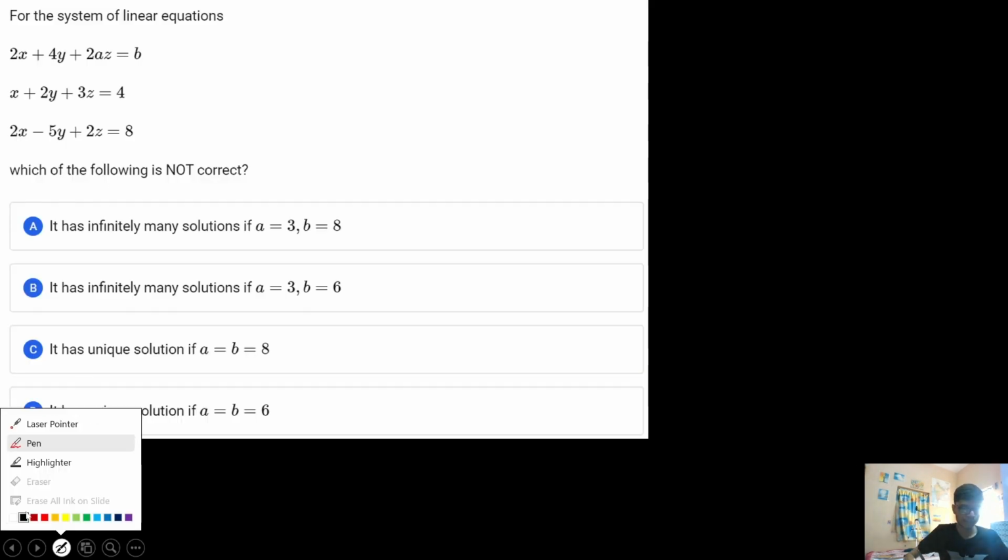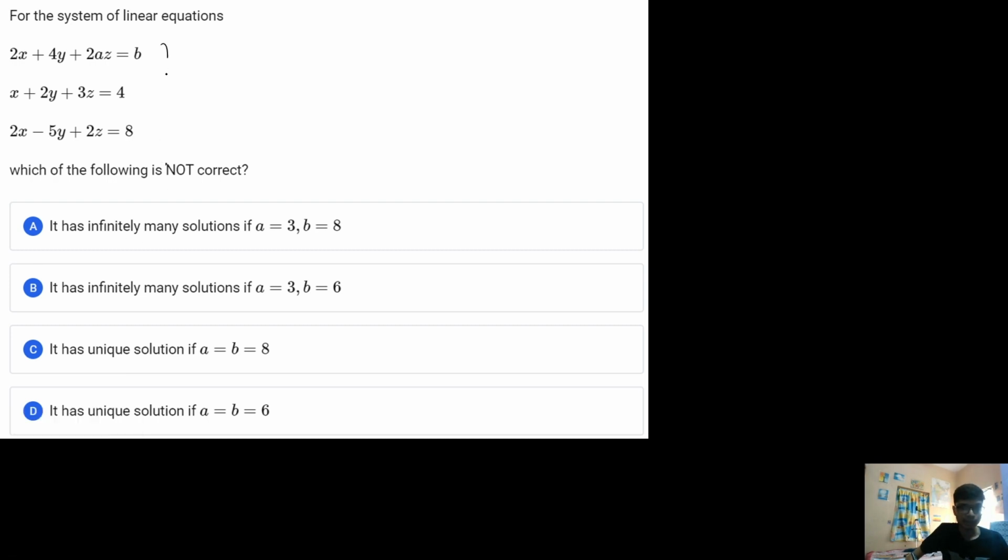The next problem is this particular question, which again talks about system of linear equations. Here also a system of linear equations is given. Now what the question asks is which of the following options is not correct.